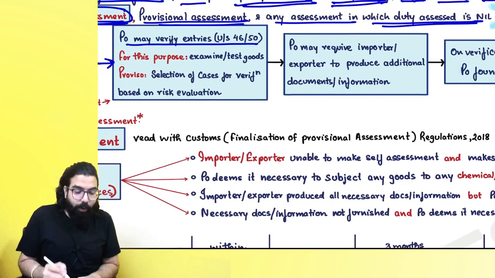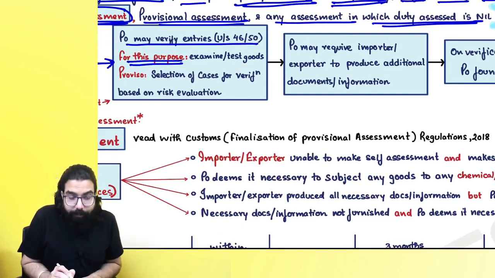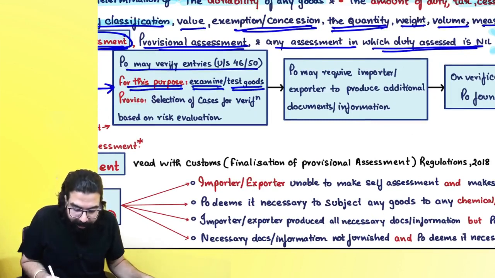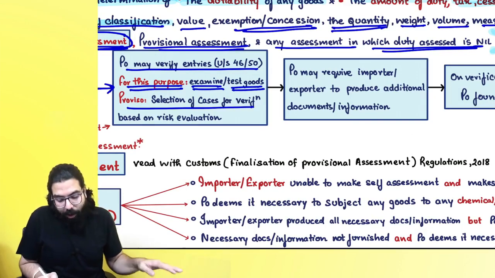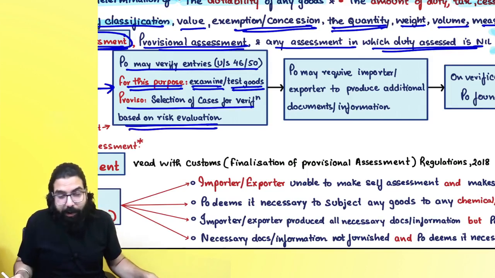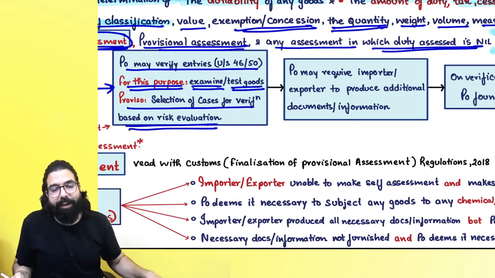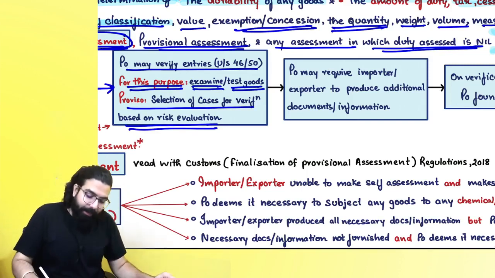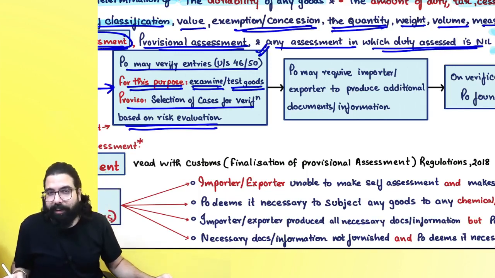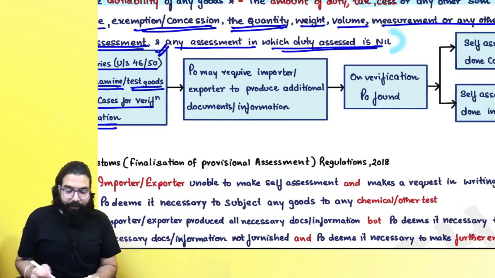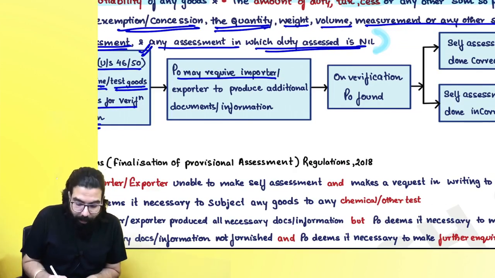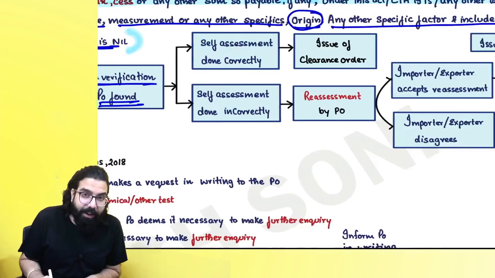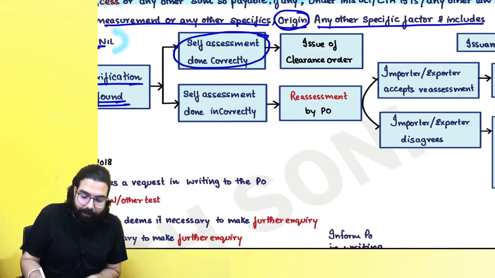Now once the proper officer goes ahead and verifies, for the purpose of verification, he can examine or test the goods also. And sir, selection of case for verification is based on risk evaluation, because generally when you file your shipping bill or bill of export or your bill of entry, custom automated system gives clearance orders automatically. But sir, if it's a bill of entry or shipping bill which has been picked up, then officer will go ahead and do the verification. While doing the verification, he can require the importer or exporter to produce additional document or information, and on verification, if the proper officer finds that the self-assessment was done correctly, then he will give a clearance order.